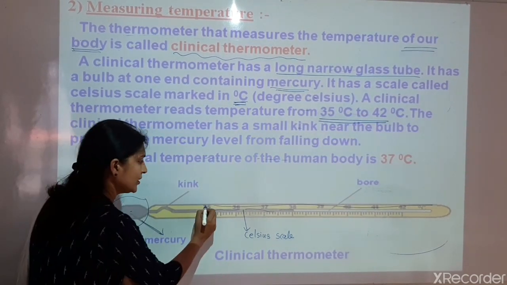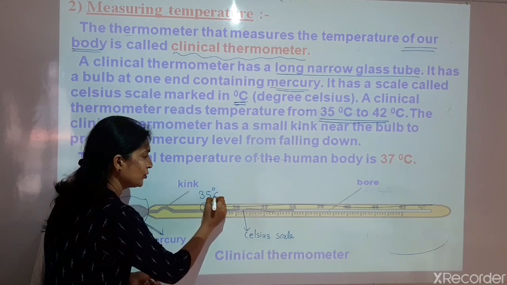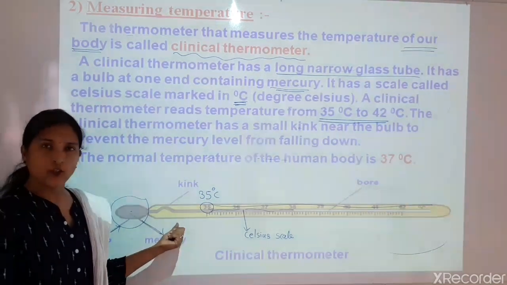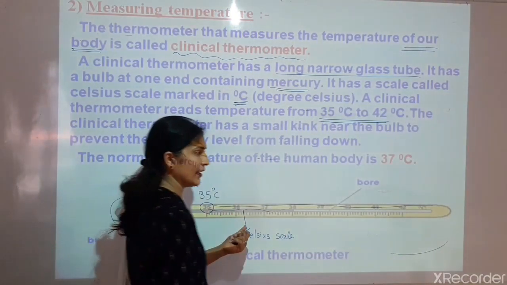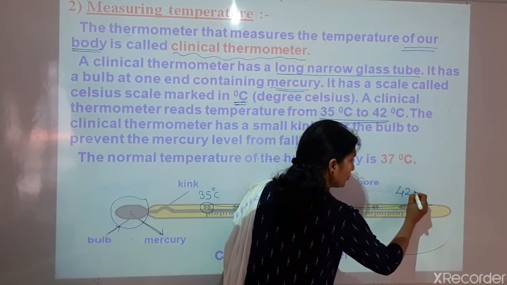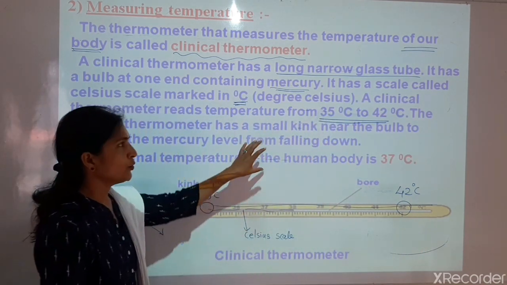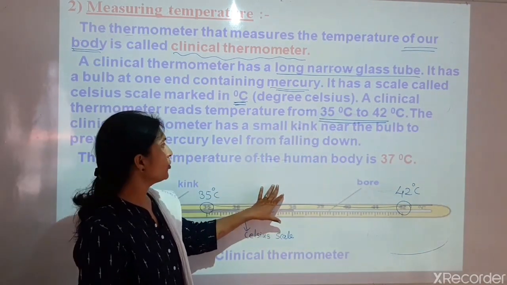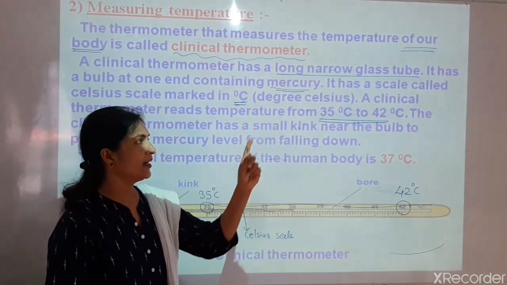And here if you see this number is 35 degrees Celsius. So the range of the clinical thermometer starts from 35 degrees Celsius and ends with the 42 degrees Celsius. Here you can see 42 degrees Celsius. So this is the range of the clinical thermometer, and the clinical thermometer has a small kink near the bulb.